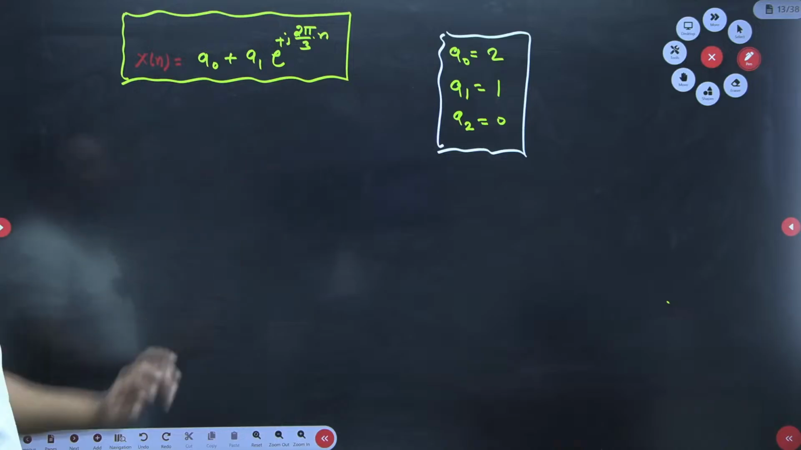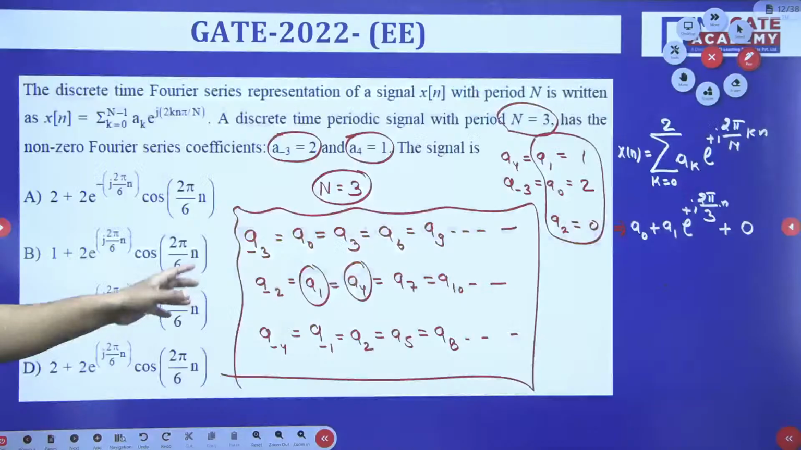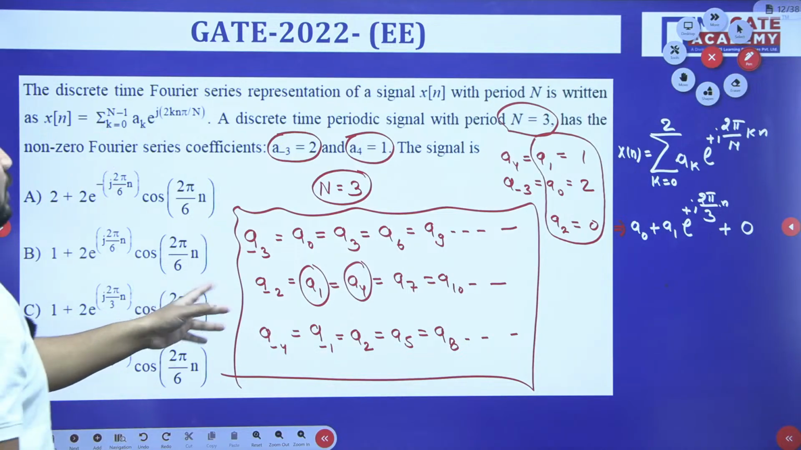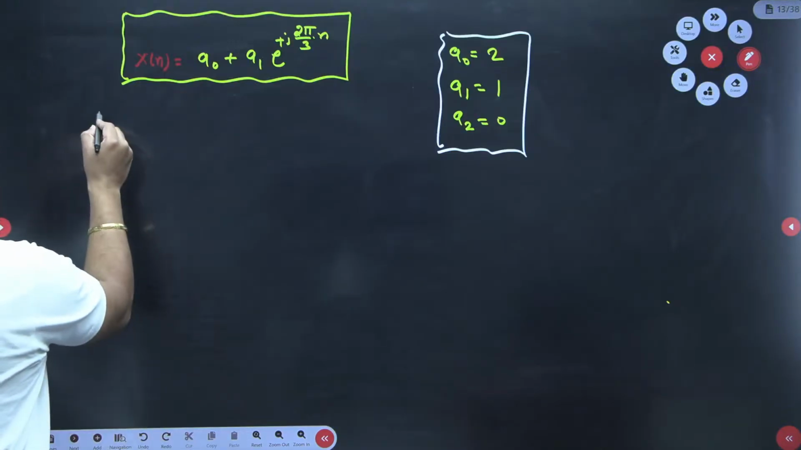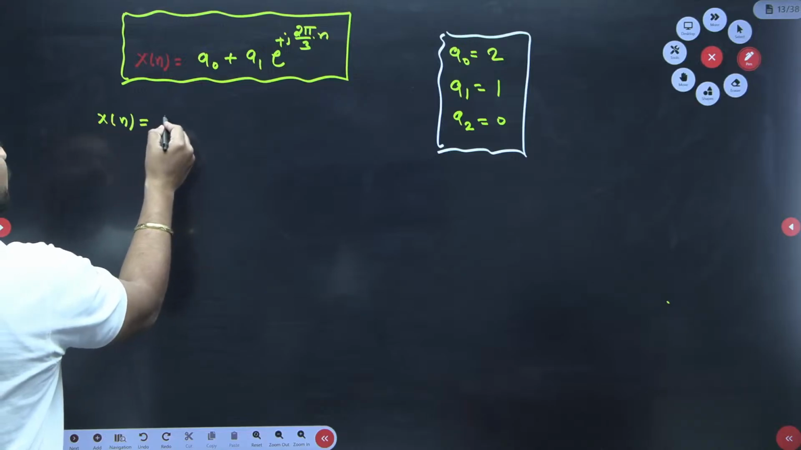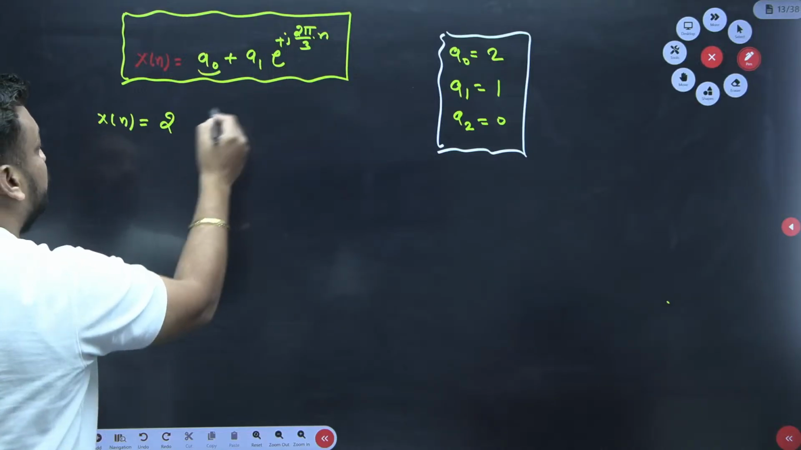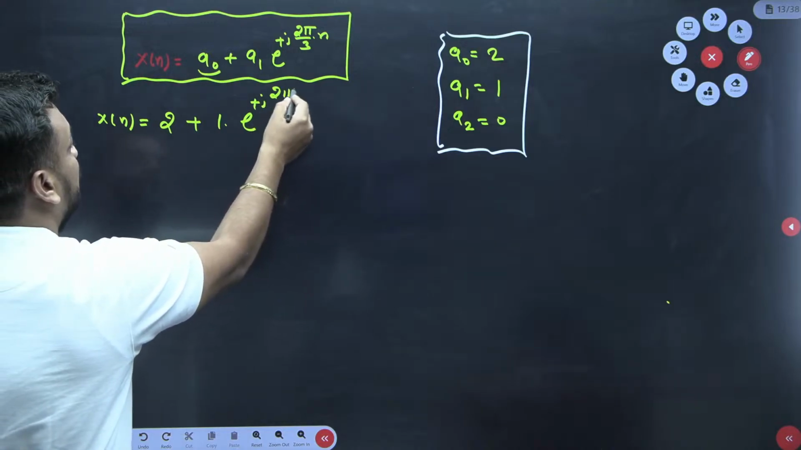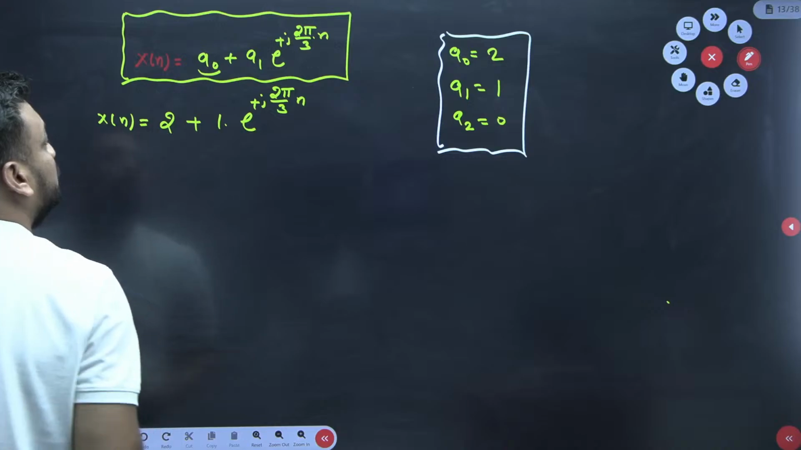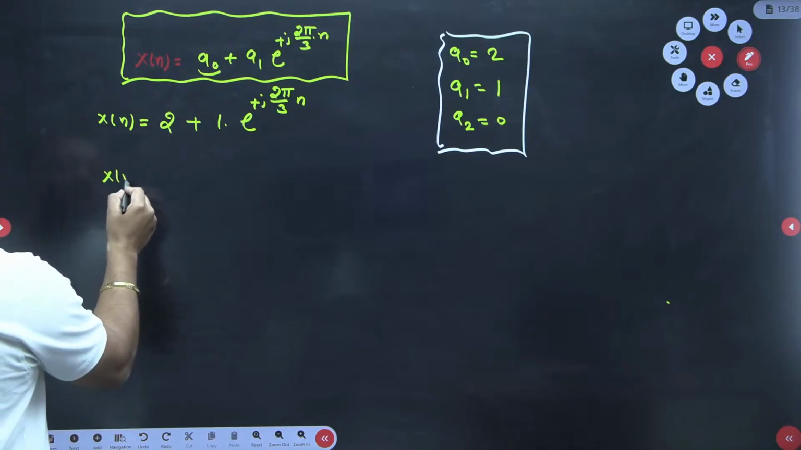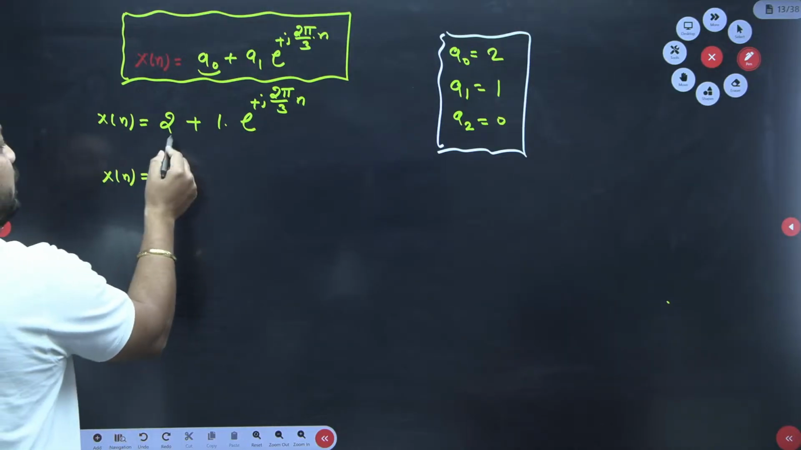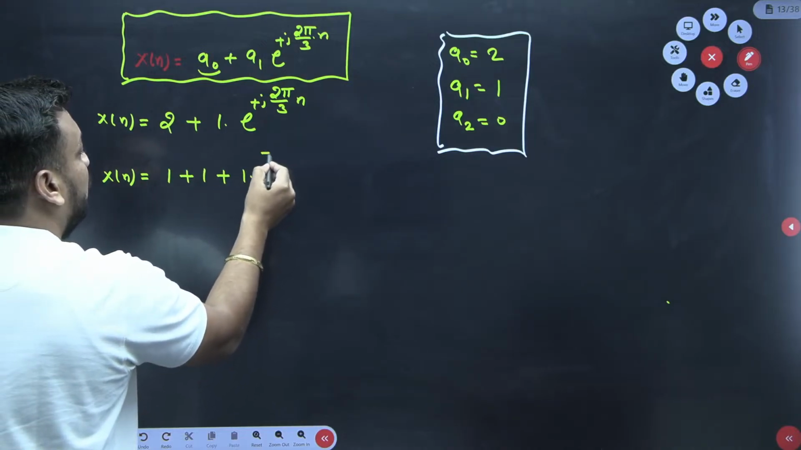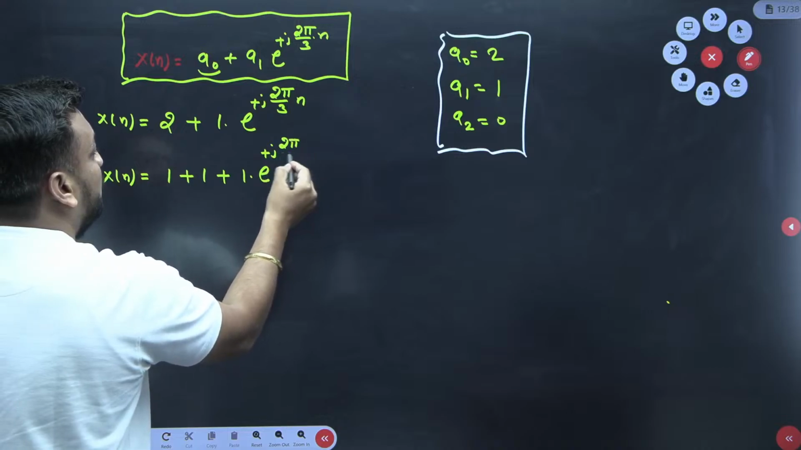I just rewrite here. Now options are given for x of n, and I have to reach the desired option. But first of all, I need to arrange the values. If I arrange the values, what will I get? x of n equal to a0 value, which is 2, plus a1 value, which is 1, times e to the power plus j 2 pi by 3 into n. So now x of n equals 1 plus 1 dot e to the power plus j 2 pi by 3 into n.